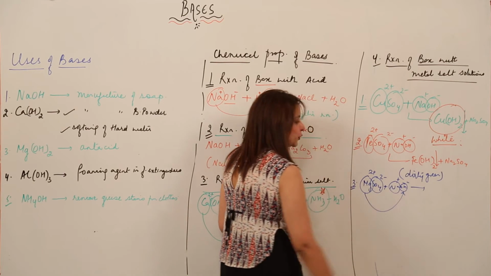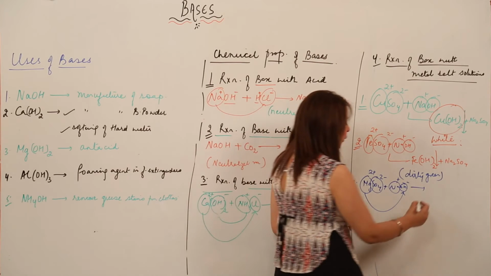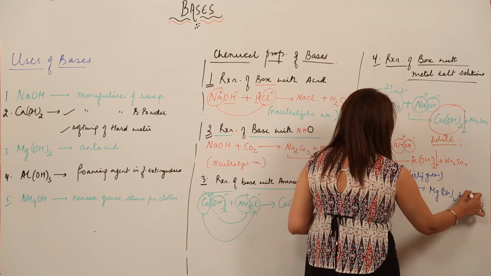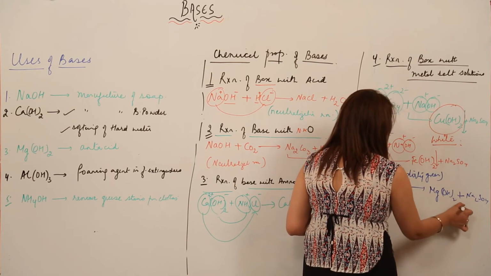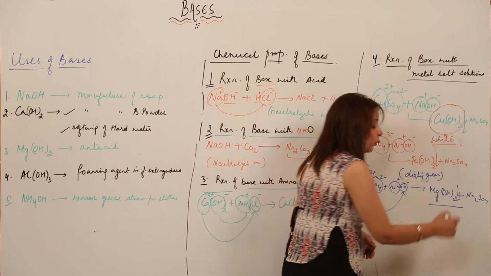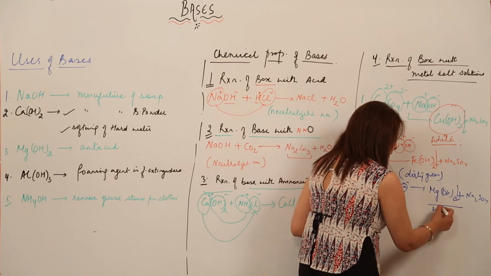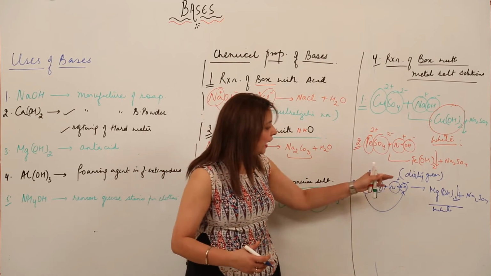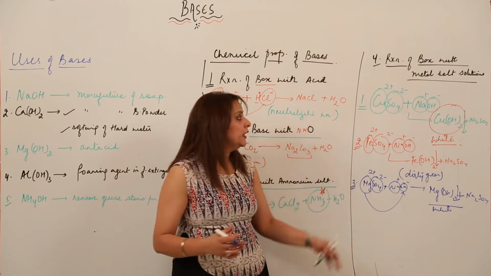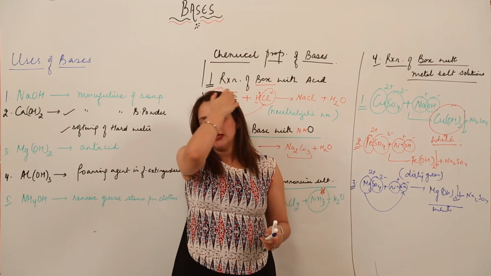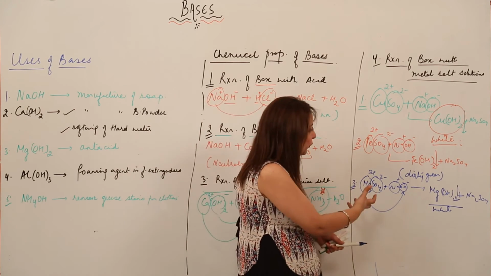This positive is going to react with this negative. So we are going to get magnesium hydroxide, and along with that the same product, Na2SO4. Now what is the color of this magnesium hydroxide? This is the precipitate actually. What is the color? White. So likewise, we get the hydroxides of many metals as precipitates when we react the base with the metal salt solution. So you need to remember the colors, like I took an example for Mg.